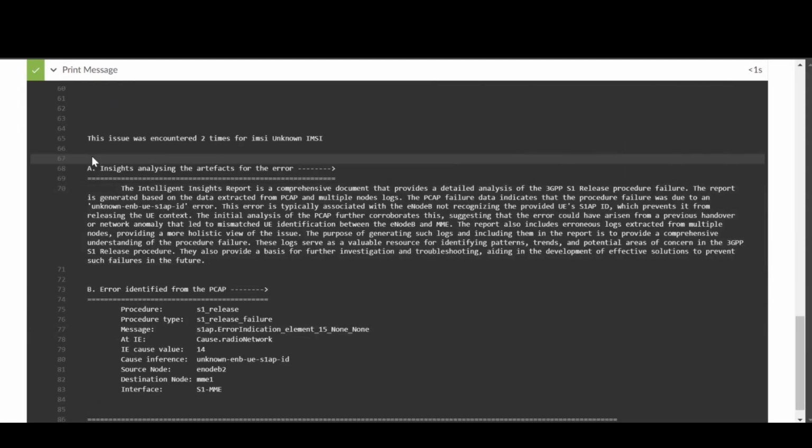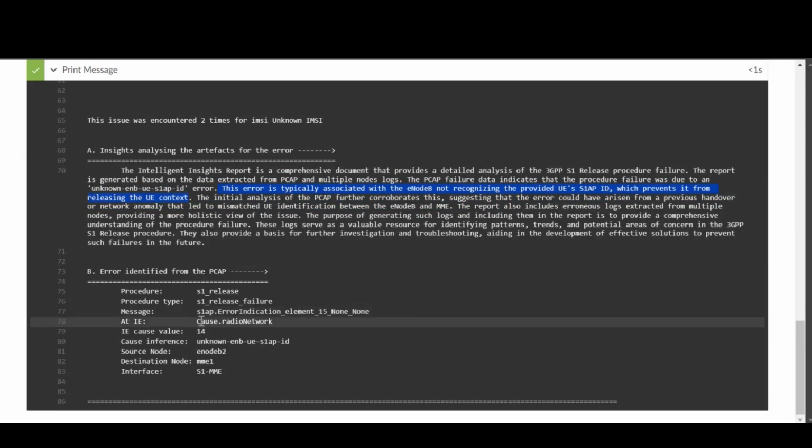We also saw that this particular issue was encountered twice for unknown MZs. The summary says that this error is typically associated with eNodeB not recognizing the provided UE's S1 AP ID, which prevents it from releasing the UE context.